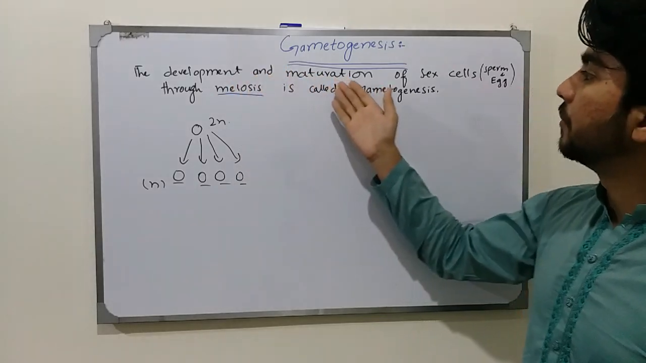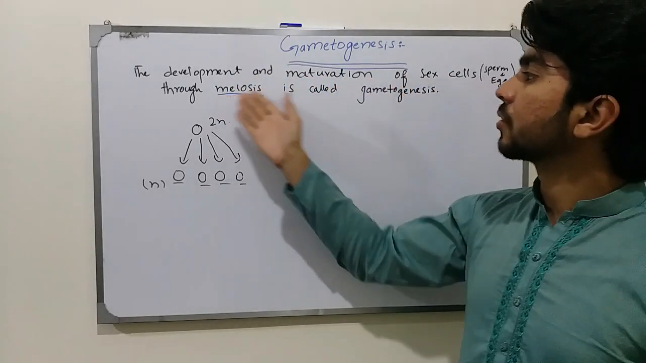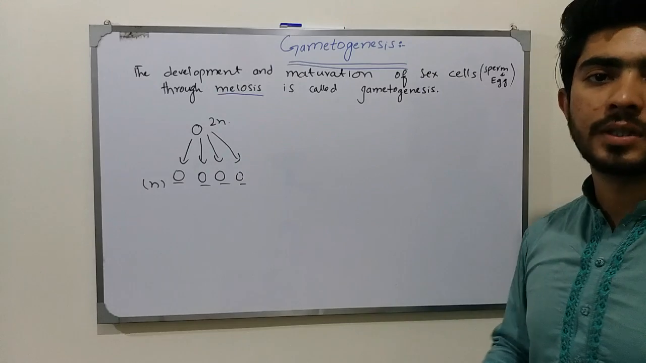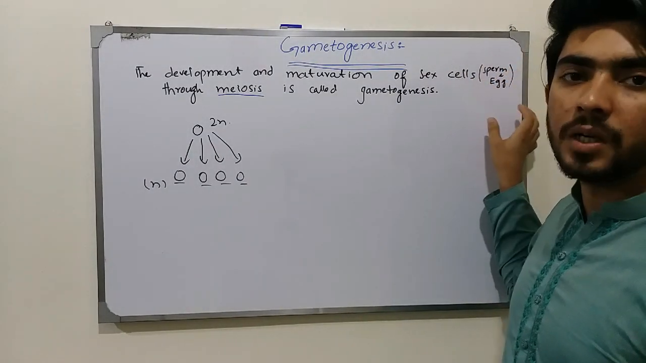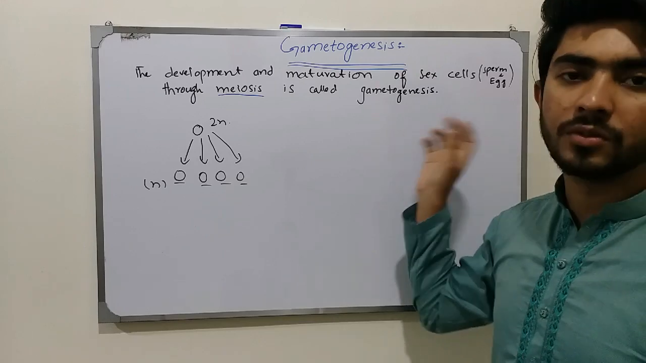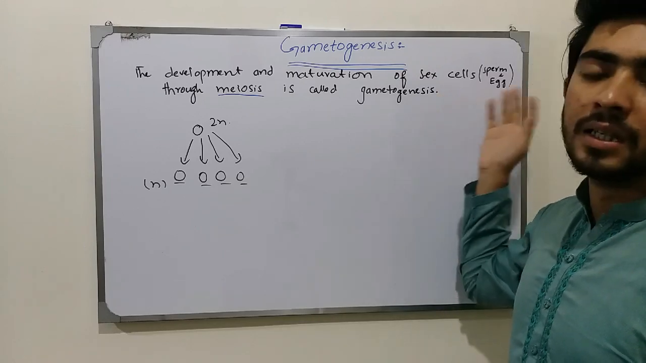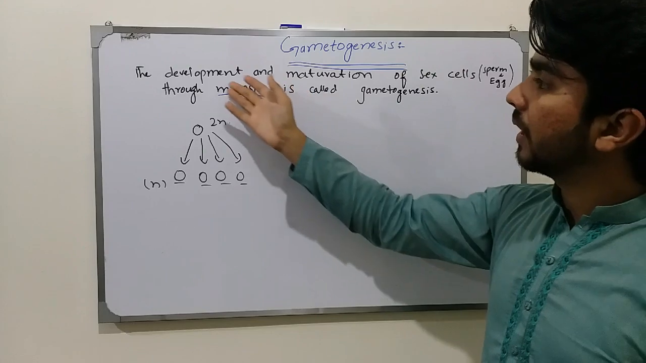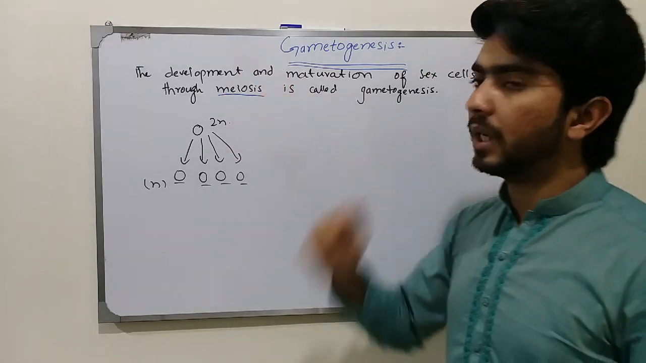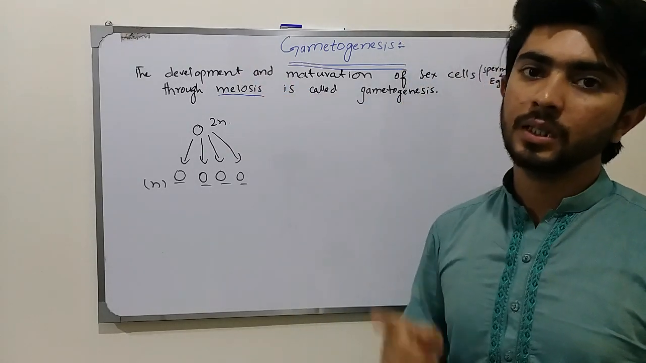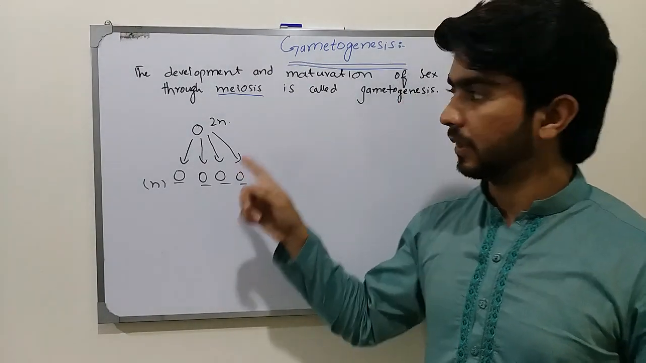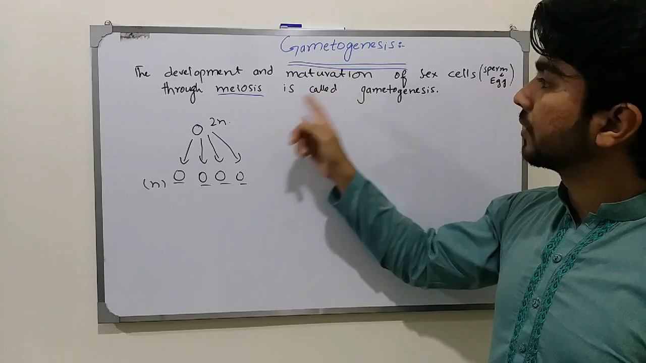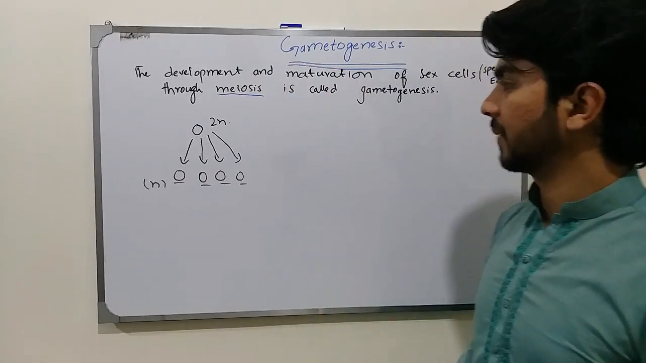The development and the maturation of the sex cells through meiosis is called gametogenesis. It means that all of the sex cells, such as the sperm and the eggs, which are also called germ cells or sex cells, are matured and developed under the meiosis process, not by the mitosis process. You have to point out that all of this maturation occurs by the meiosis process,